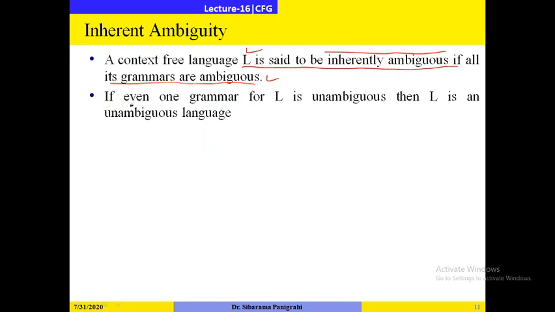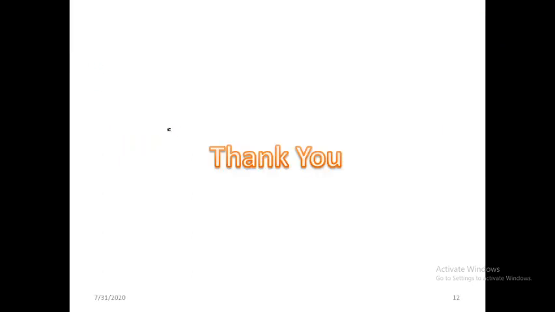So if even one grammar of L is unambiguous, that is equivalent to the grammar, then L is an unambiguous language. The corresponding language is an unambiguous language. So I hope all of you have understood this one.